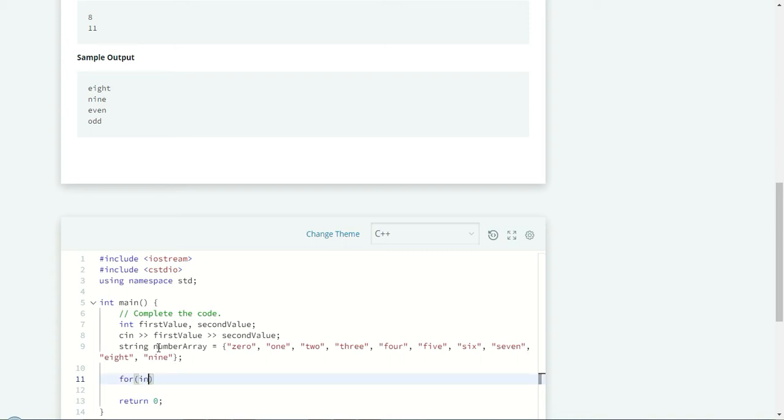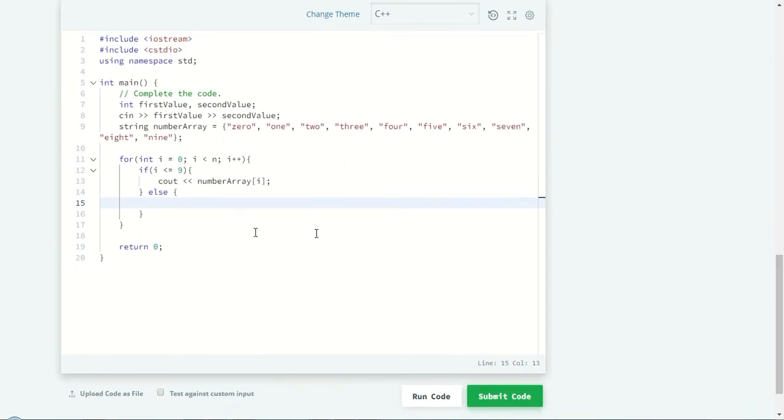So it's time to declare one variable, int i equal to 0, i lesser than some n number, then i plus plus. So this is the skeleton. Okay, first I will write the skeleton. If i value is lesser than or equal to 9, then it will come here and print the number array of i, else it will go to this part.